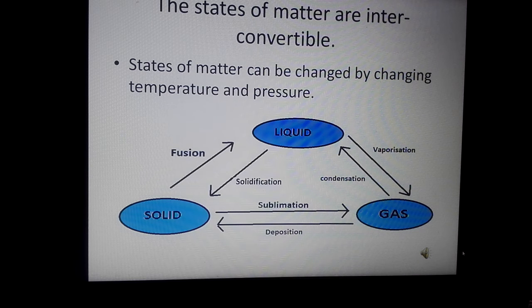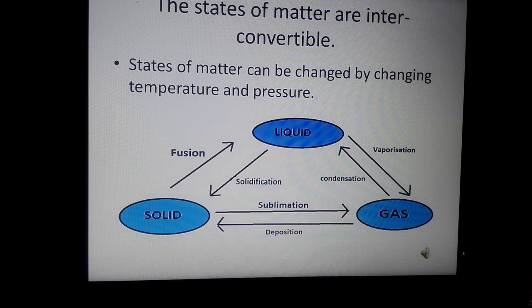That is, by heating, solids turn into liquid, and then from liquid to gas. Again, by changing pressure also we can change the states of matter. Here you can see how we can change the matter.